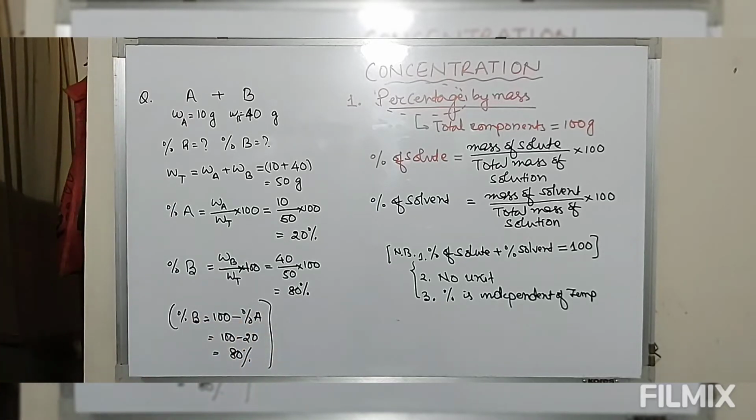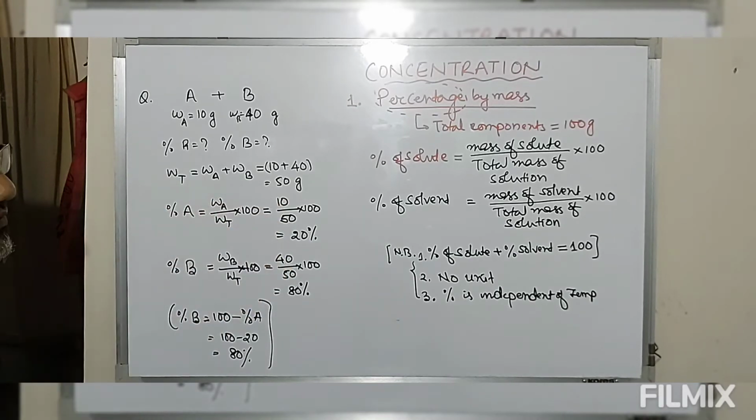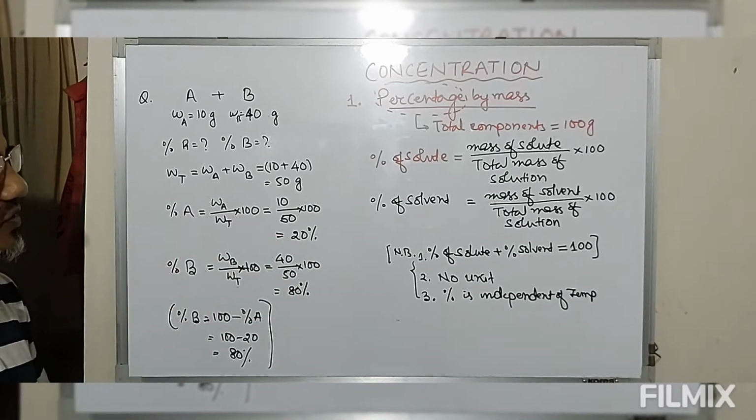So this is how we define the percentage by mass. So mass of the given component divided by total mass of solution, that is what they call percentage by mass. Normally in mixtures we also use this percentage composition.